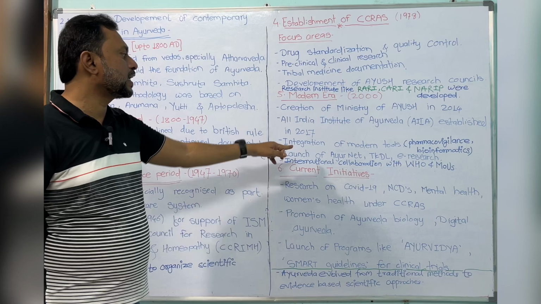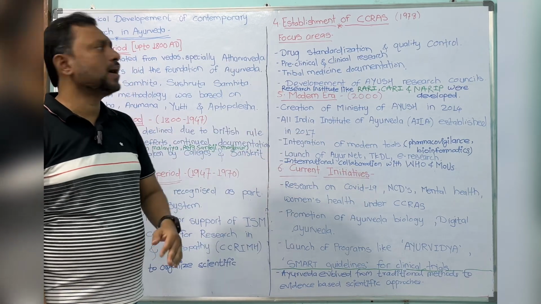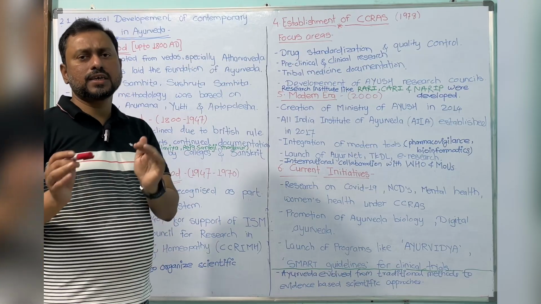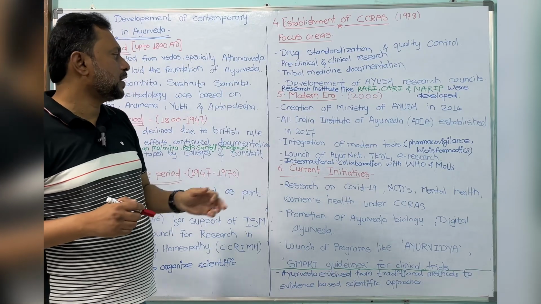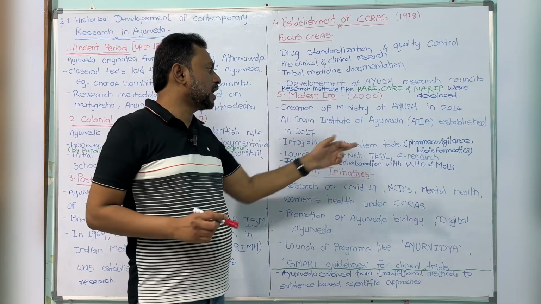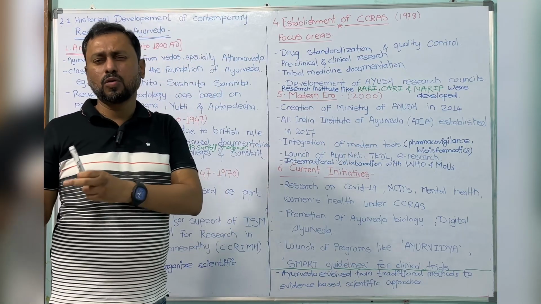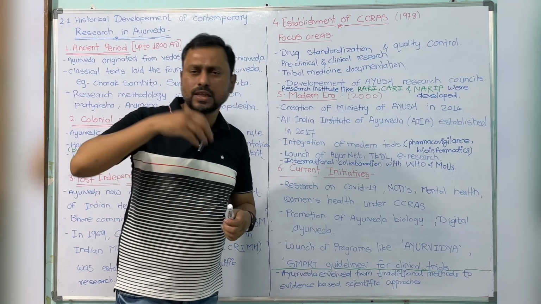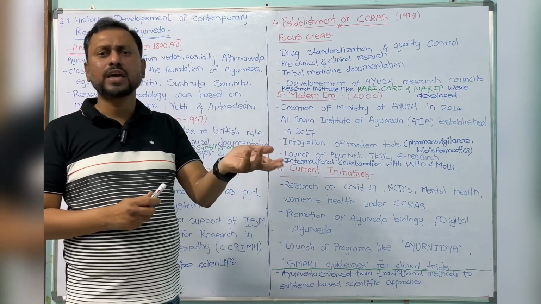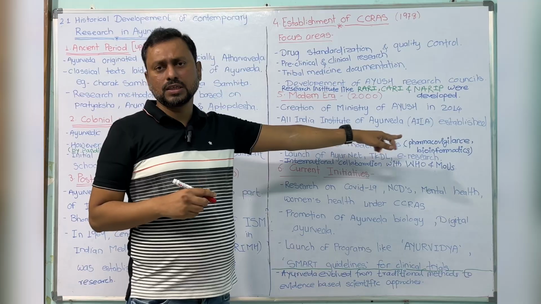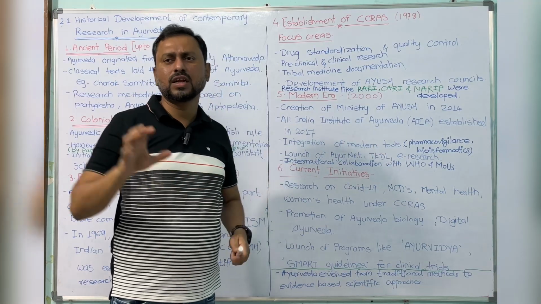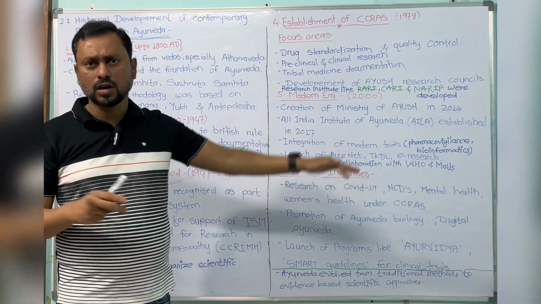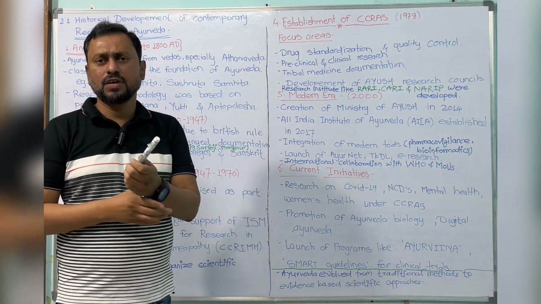The next one is integration of modern tools. What did they do after 2000, in the modern period? Under the CCRAS, separate modern tools were integrated. Modern institutions and research scholars use pharmacovigilance after the post-market stage, observing whether there is any adverse effect in the research.